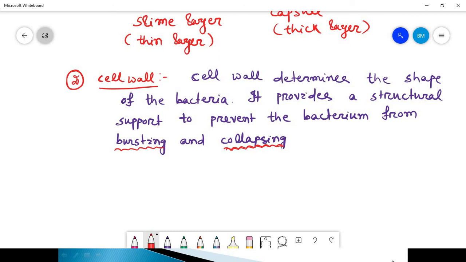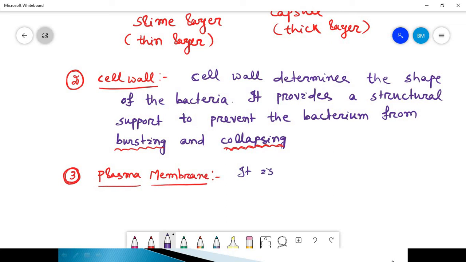Now come to the third layer, that is the plasma membrane, which is the innermost layer of the cellular envelope.